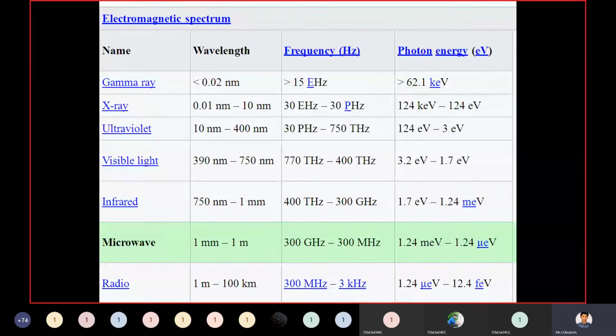Coming to radio signal. All this you need to remember. This is the electromagnetic spectrum. The radio signal or radio waves have a wavelength of 1 meter to 100 kilometers.